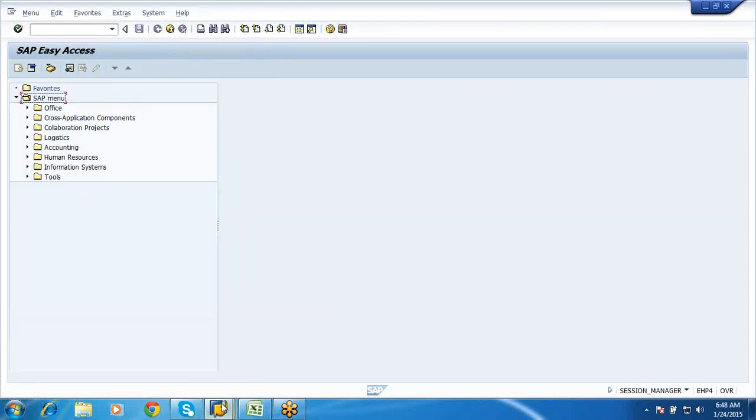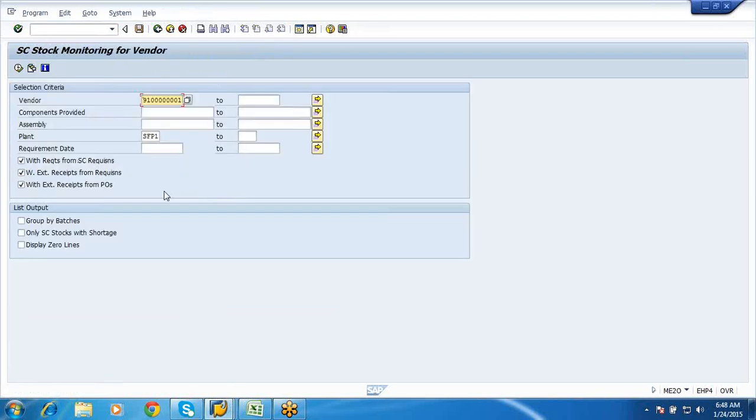Next, there is one more transaction also, say ME2O. Here also you can find the outstanding materials, or what are the materials which we have given to this subcontracting vendor for stock monitoring. ME2O is the transaction code.